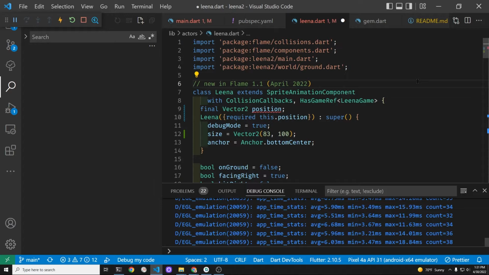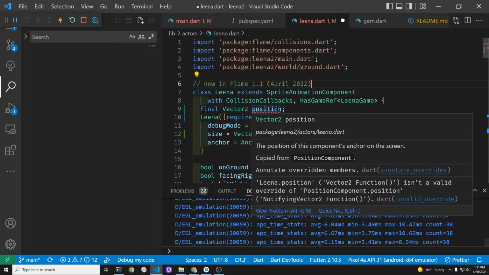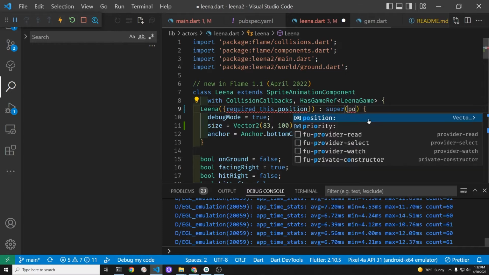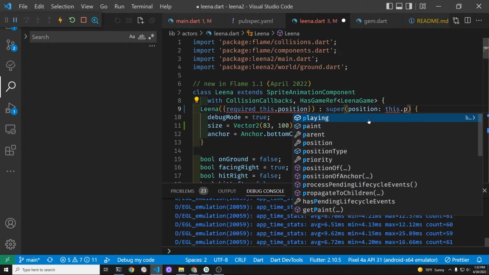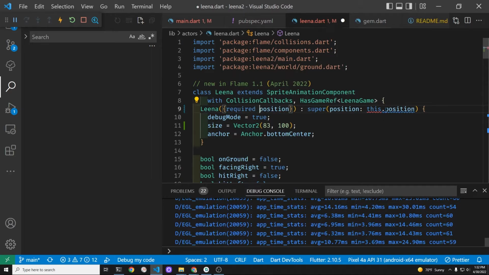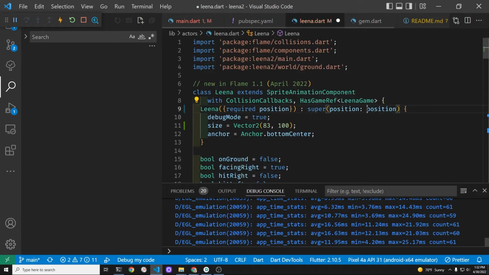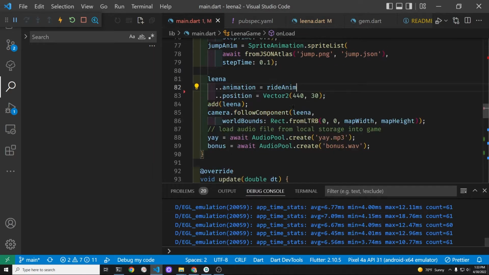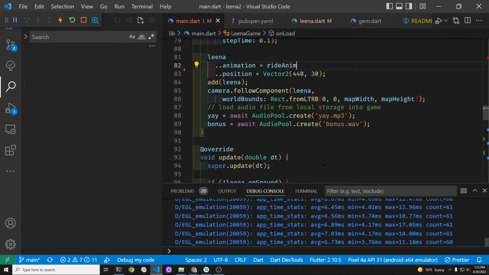So we don't actually need to do this. You can probably ignore lines 9 and 10 for now. I think we're just going to pass it the position. I got a little confused when I was first setting this up. There's already a position property within this class here, so you don't need the this. We'll just receive the position at time of instantiation, and then we'll pass it over to the superclass, which is a sprite animation component. That's how she'll get her initial position.